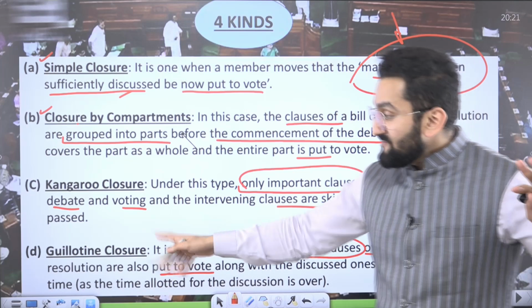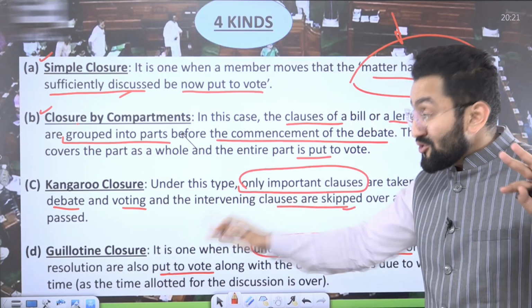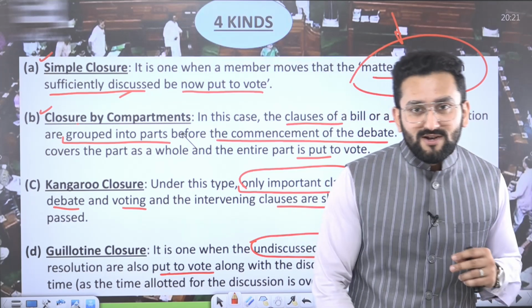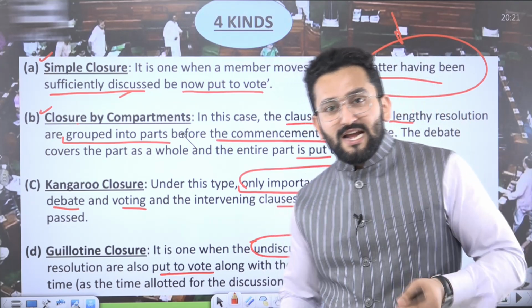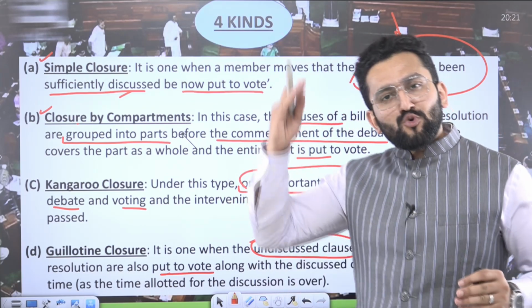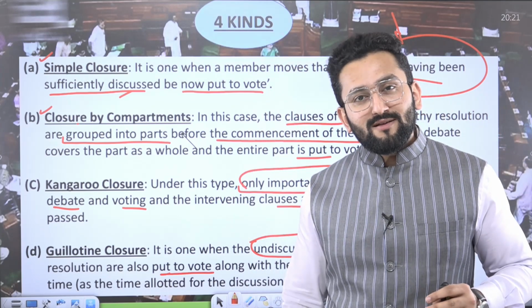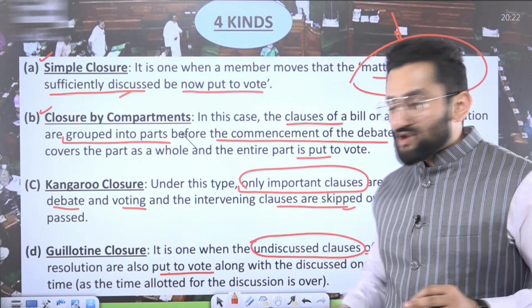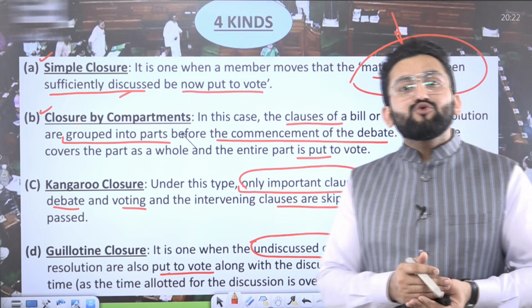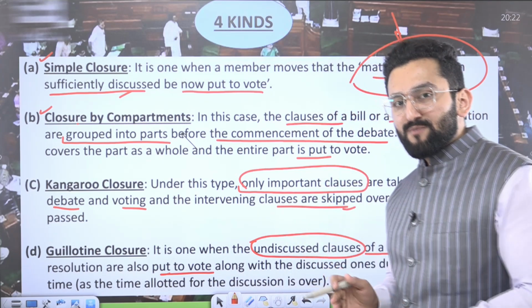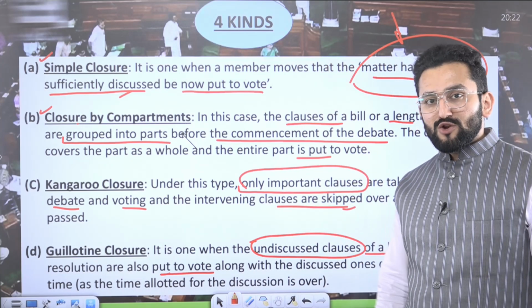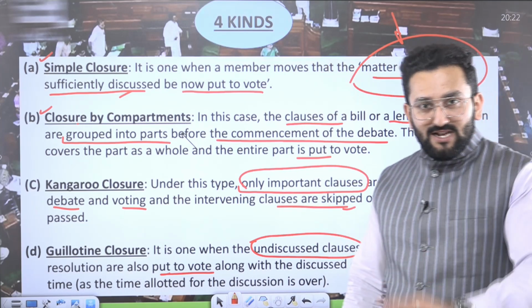Okay. Then we have guillotine closure. It was in the news also because our current government used it during the budget process. Guillotine means no discussion is required. Let's put the matter to the vote without discussion. The guillotine name is taken from a device which was used in England for executing people. You put the head of a person on a stone, and then there's a blade which is going to fall down, and that's the end.